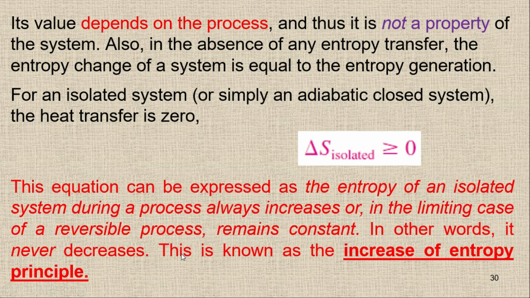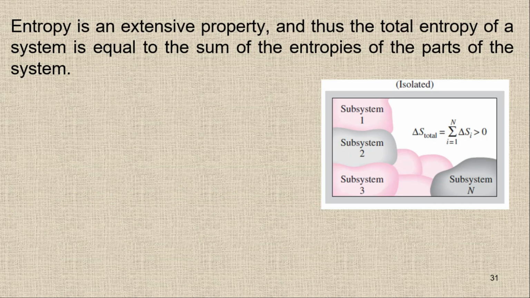So this is known as the increase of entropy principle. This equation represents the concept of the increase of entropy principle. Now, as we know, entropy is an extensive property. So in any system, if we have different parts or different processes, then the total entropy of the system is equal to the sum of the entropies of the parts of the system.